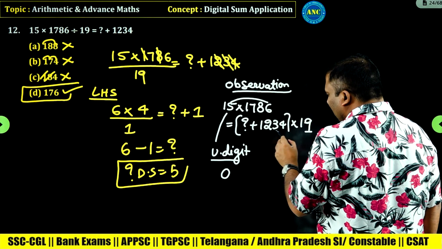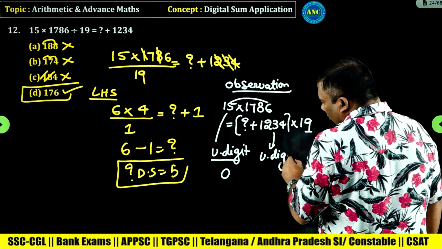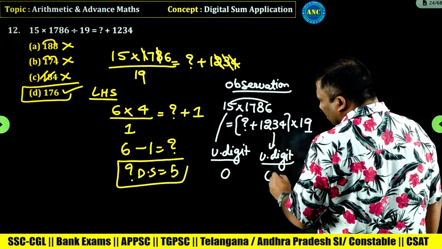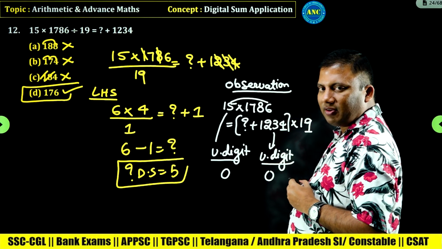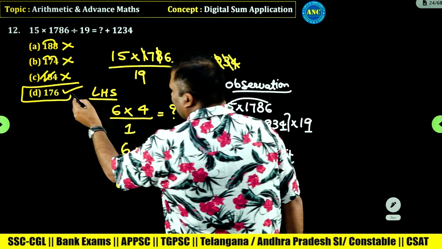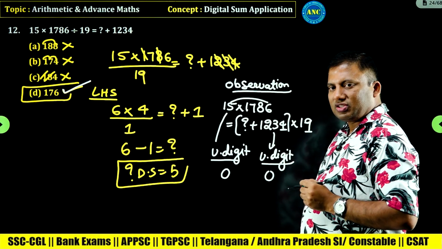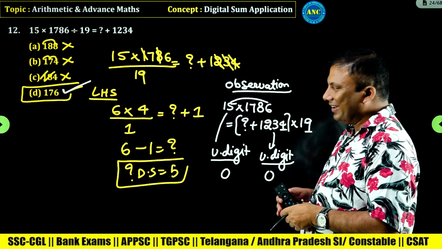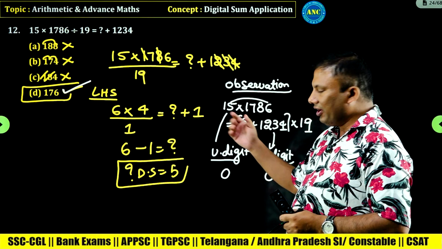Here it is not 9. That means this should give unit digit 0. Here it is 4. 4 plus which number has unit digit 0? 4 plus 6 is 10. That means this unit digit is 6.